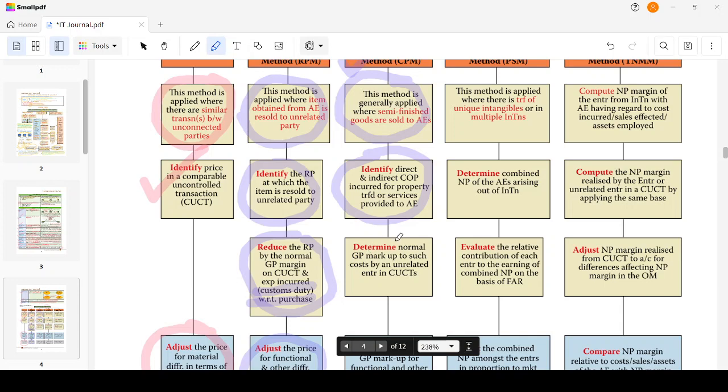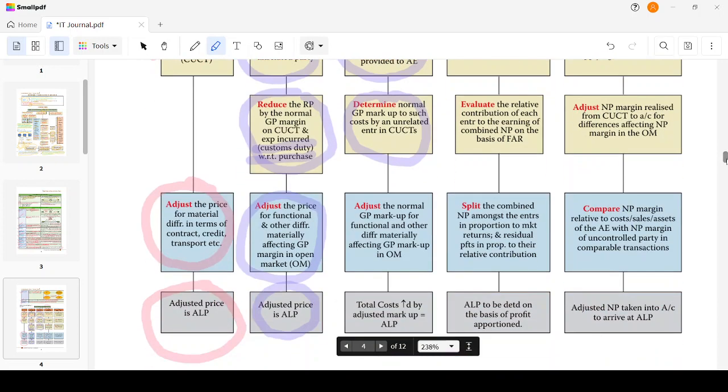Then determine the normal gross profit markup on such cost earned by unrelated enterprises in comparable uncontrolled transactions. Whatever GP margin is there, I have to determine it. Then adjust the normal GP markup for functional or other differences. If there is any functional or exchange difference which is materially affecting the GP markup in the open market, then I have to adjust the same. Total cost increased by the adjusted markup would be known as the ALP. Total cost plus the adjusted gross profit margin will be known as ALP. That is the cost plus method.